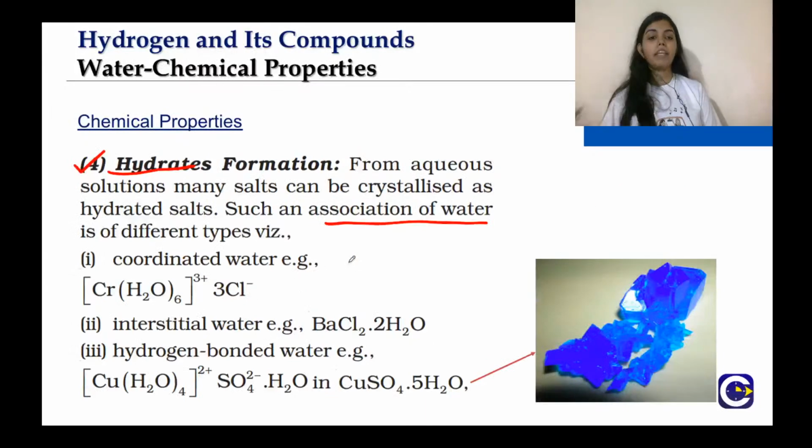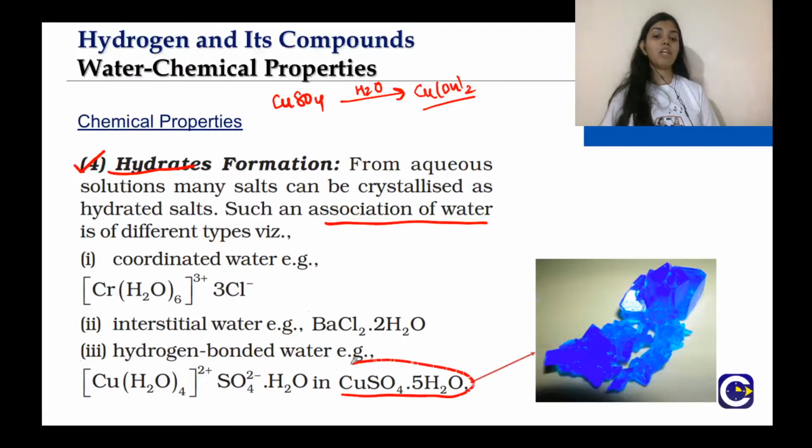For example, let us take that if I hydrolyze copper sulfate, this is a hypothetical reaction I am taking. If I hydrolyze copper sulfate, then it will be forming this. But if I am hydrating copper sulfate, that will yield you just 5 molecules of water associated with copper sulfate. So there is a difference between hydrolysis and hydrates.